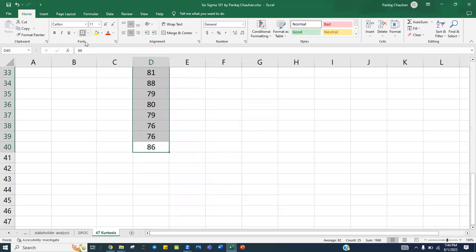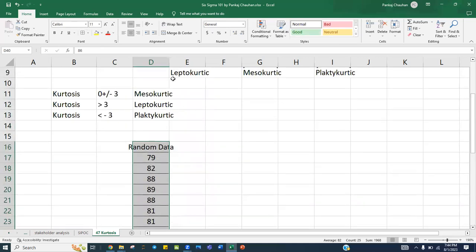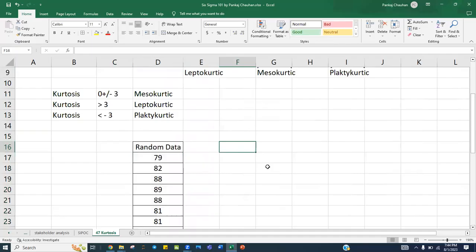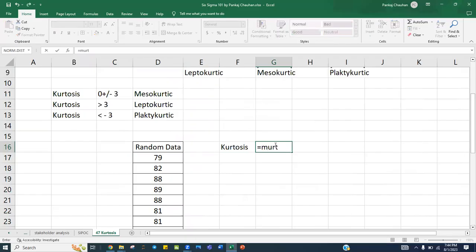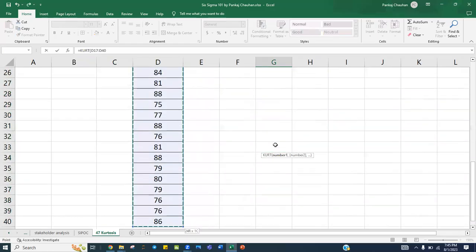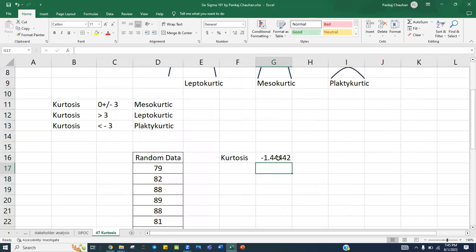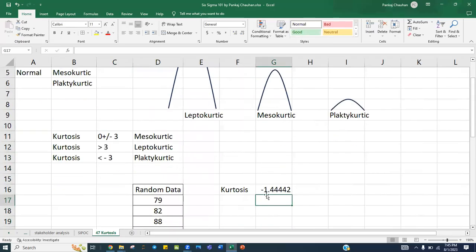Now, if I want to see kurtosis in Excel, I simply use the kurtosis formula. So the kurtosis of this data will be equal to KURT. And here I go. If I select these values in the KURT formula, my value is minus 1.44 for this data.